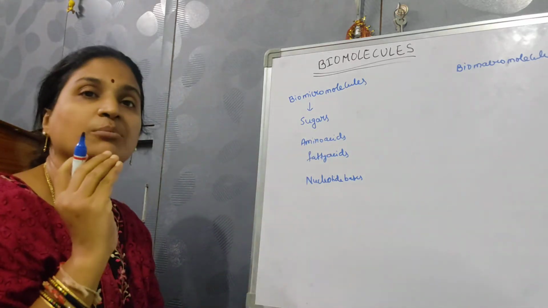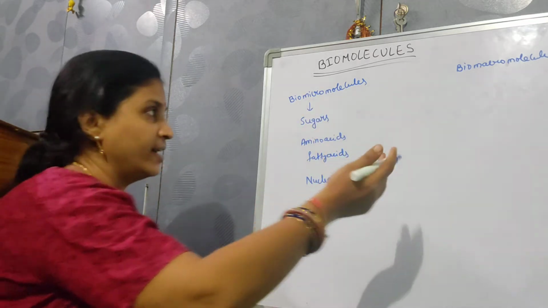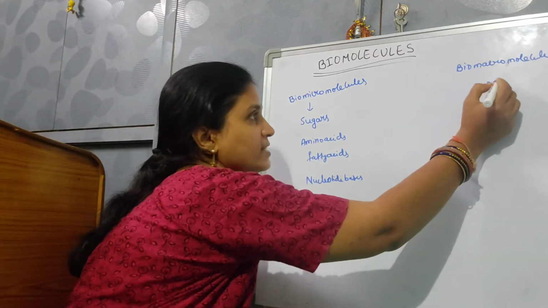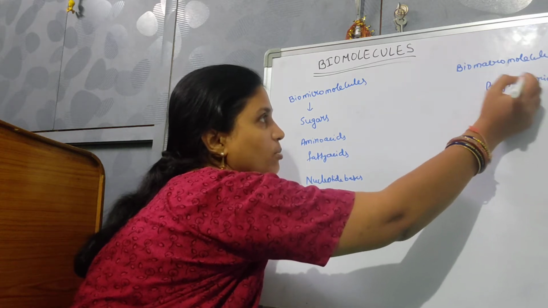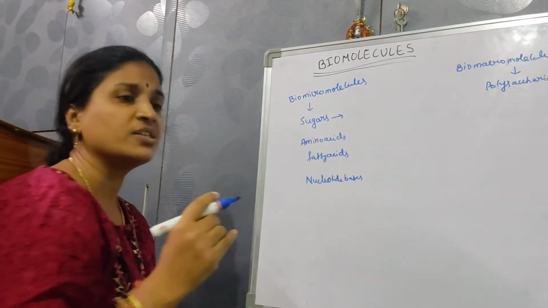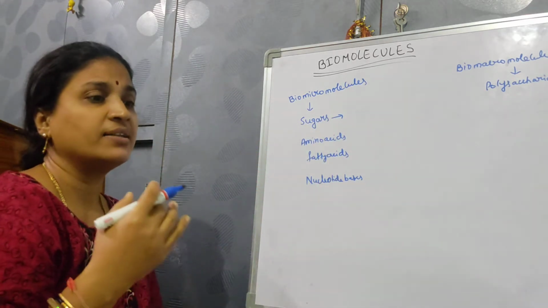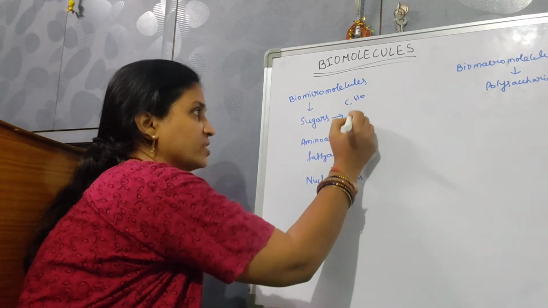Sugars are the building blocks of the carbohydrates or the polysaccharides. The polysaccharides are going to come under the biomacromolecules. These sugars are simple molecules of carbohydrates which are going to have carbon, hydrogen, and oxygen.